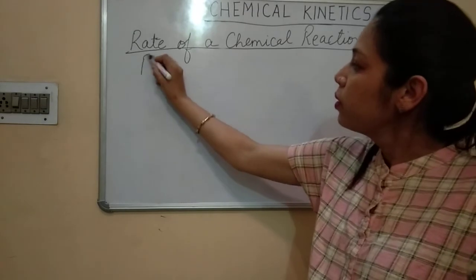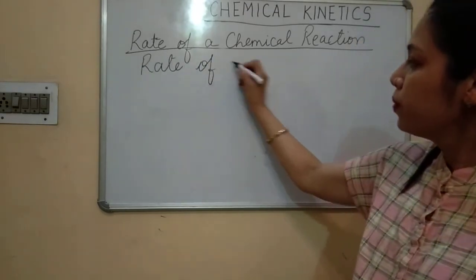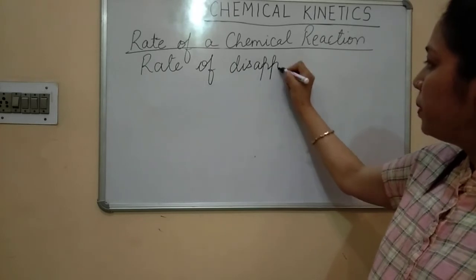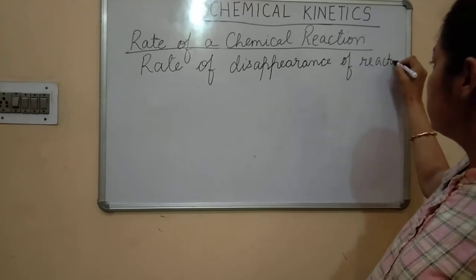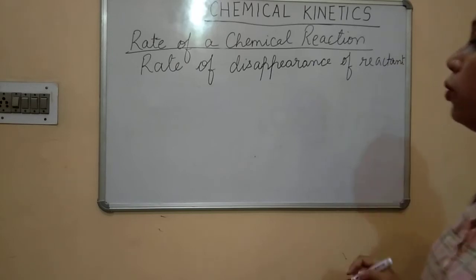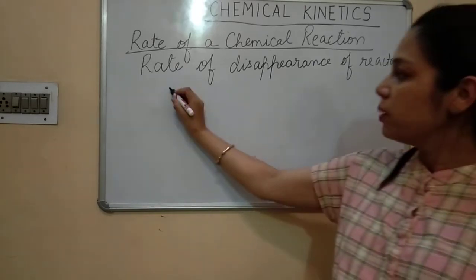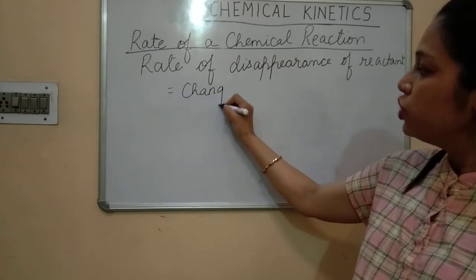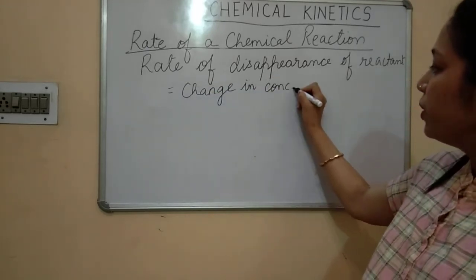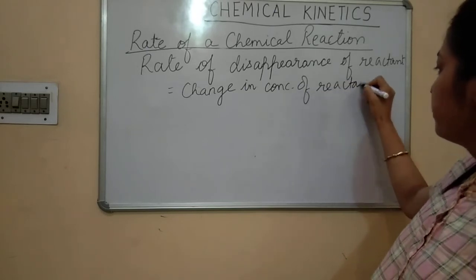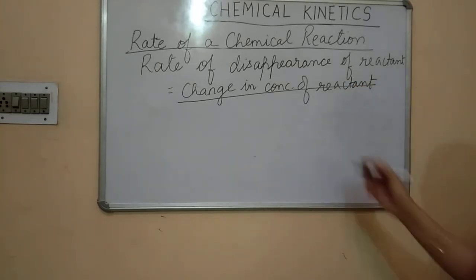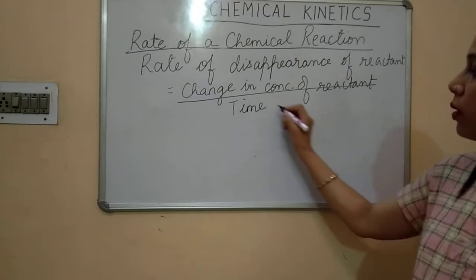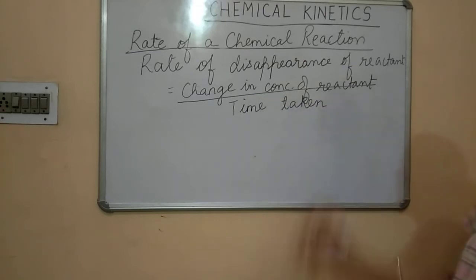So you write the rate of disappearance of reactant. जिस रेट से रिएक्टेंट डिसअपियर हुआ है, will be given by the change in concentration of reactant divided by time taken.